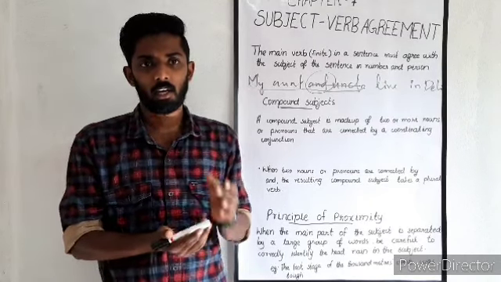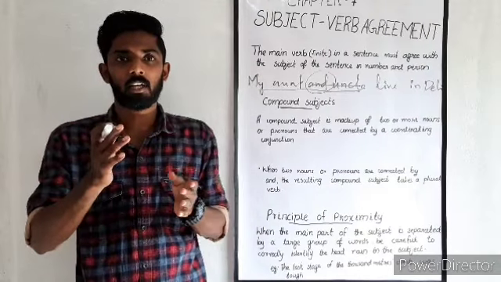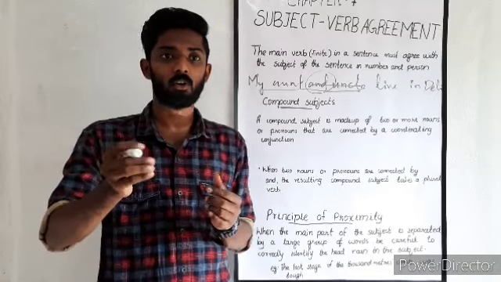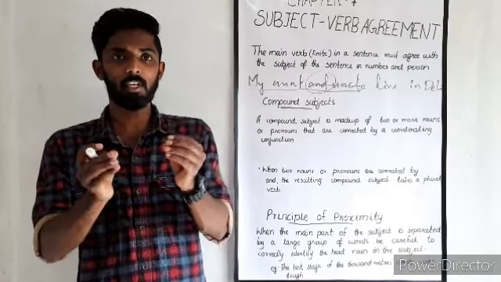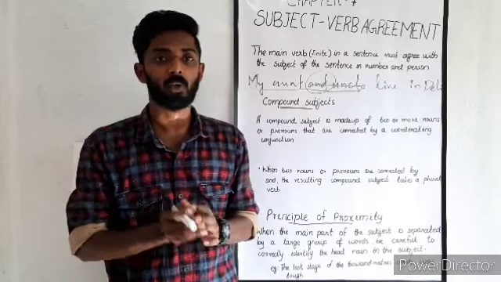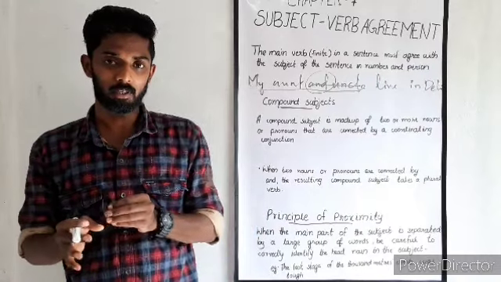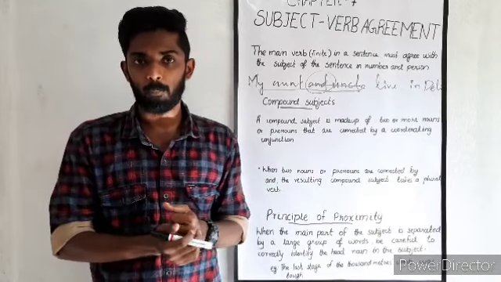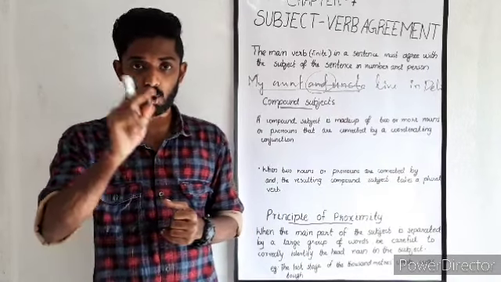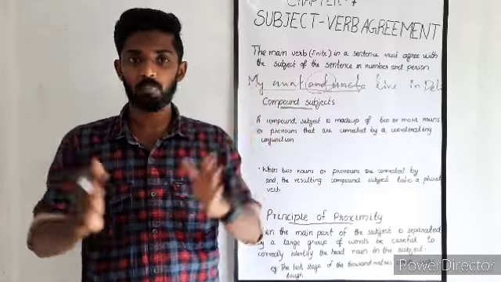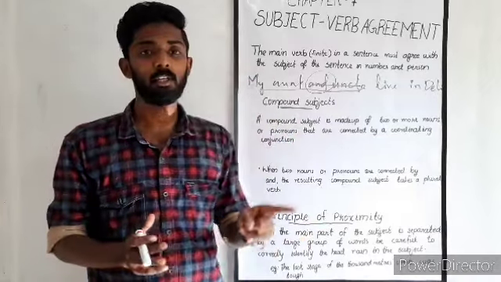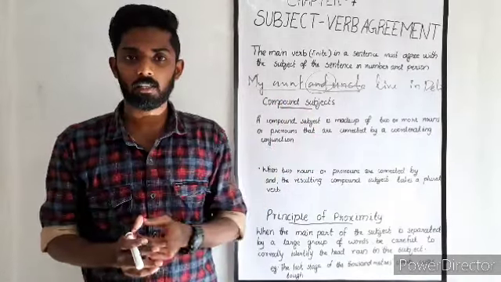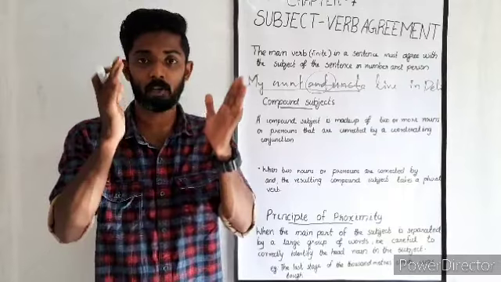So here there is a compound subject, and singular nouns or pronouns connected by or or nor take a singular verb. In the above example we have seen that it takes a plural verb because it speaks about two ideas or two persons, and it uses a compound connector in the sentence.